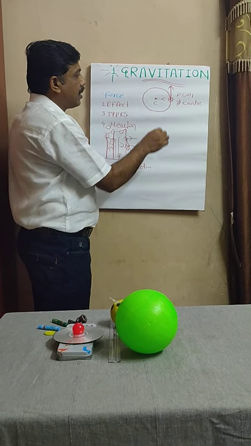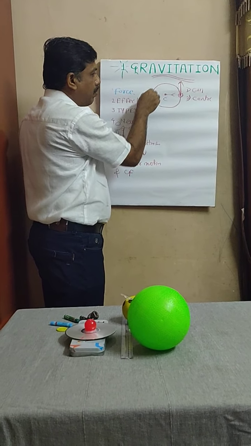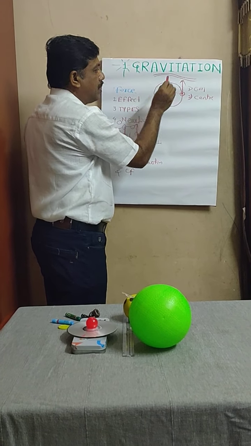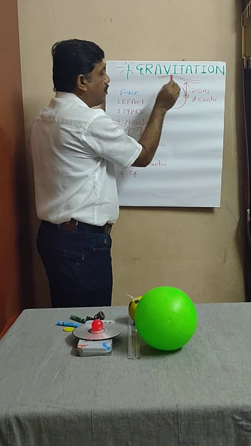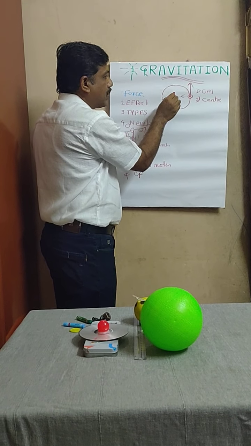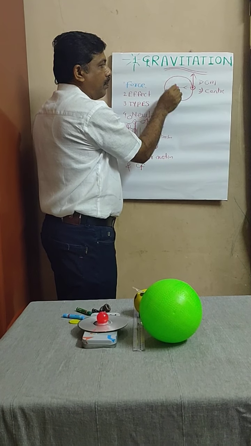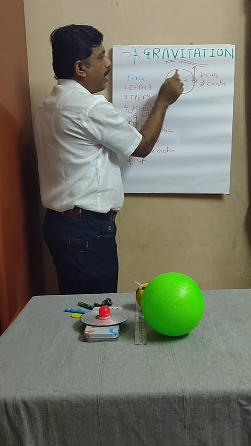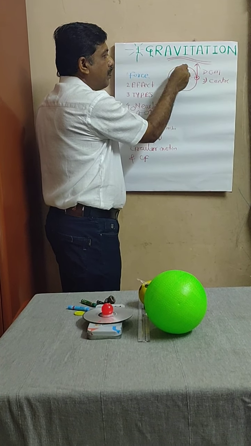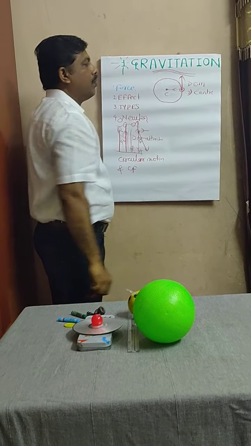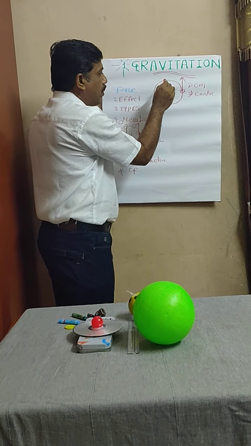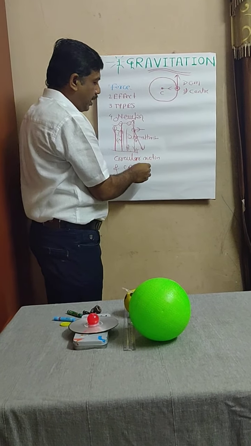We have learned here that this particle is performing a circular motion. The force on this particle is directed along the center. Because of this force provided by the center, this particle is able to perform the circular motion. Therefore, we call this force a centripetal force.